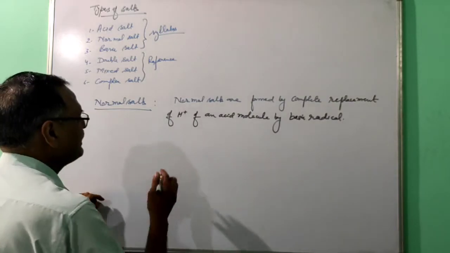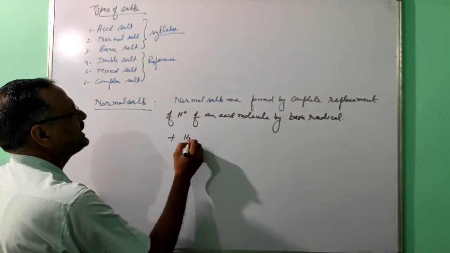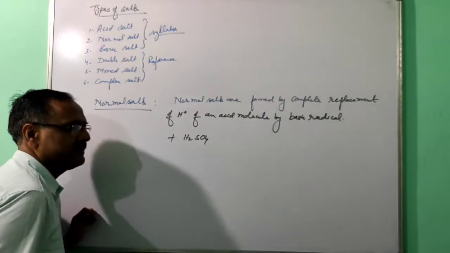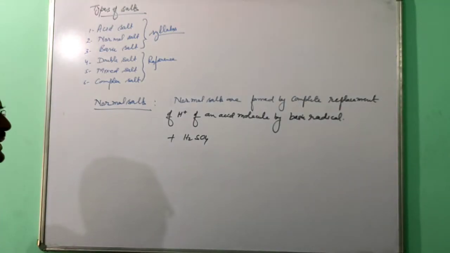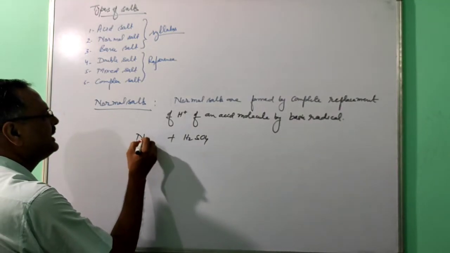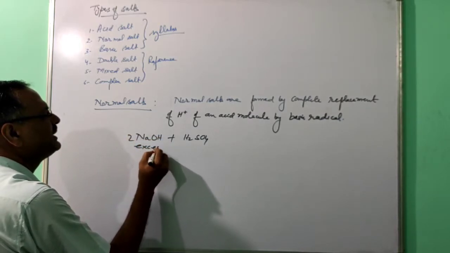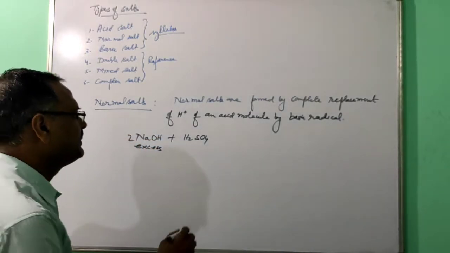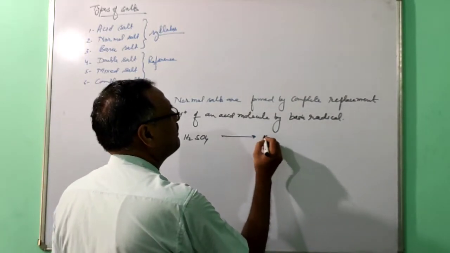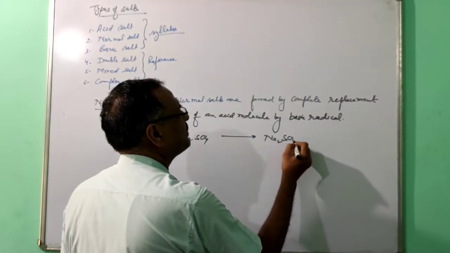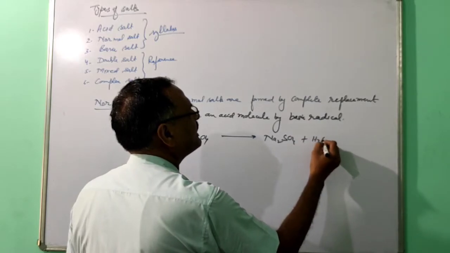Just see, in sulfuric acid, two replaceable hydrogen ions are present. So if you take sodium hydroxide in excess amount, both the hydrogen atoms will be replaced. This will form Na2SO4 plus H2O.